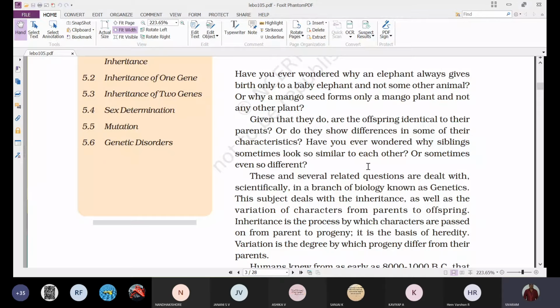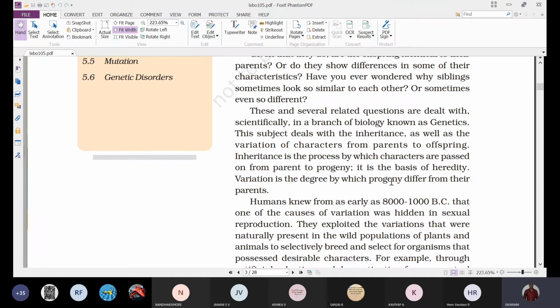Why are these differences showing in the siblings? If they are born to the same parents, one would think they have to be similar, but why are they showing certain differences among them? That we can understand with the concept of principles of inheritance and variation.